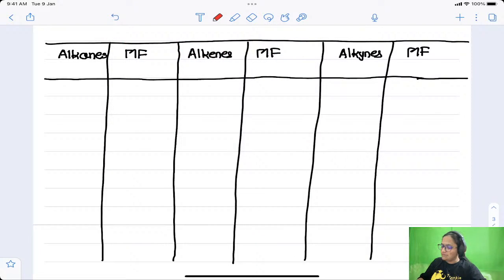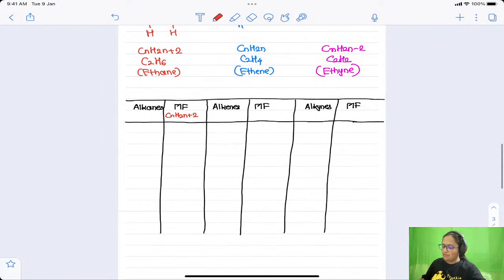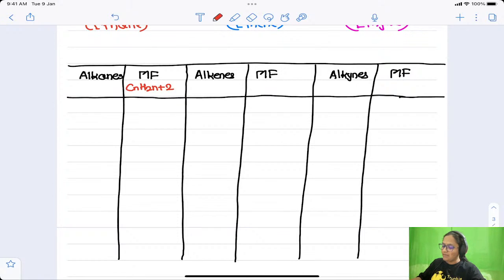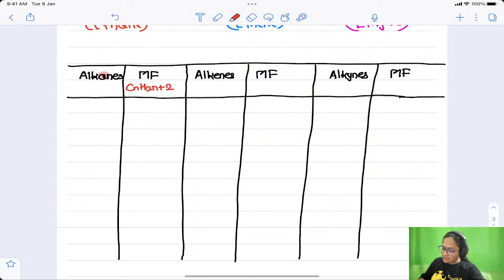For alkanes, as we know, it is CnH2n+2. Let me just write down the names first of all. For alkanes, the name ends with ANE. Okay? The name ends with ANE. So let me write down the names of alkanes.